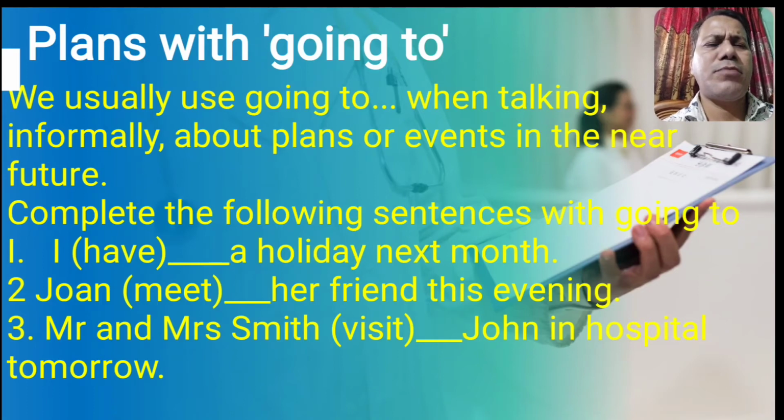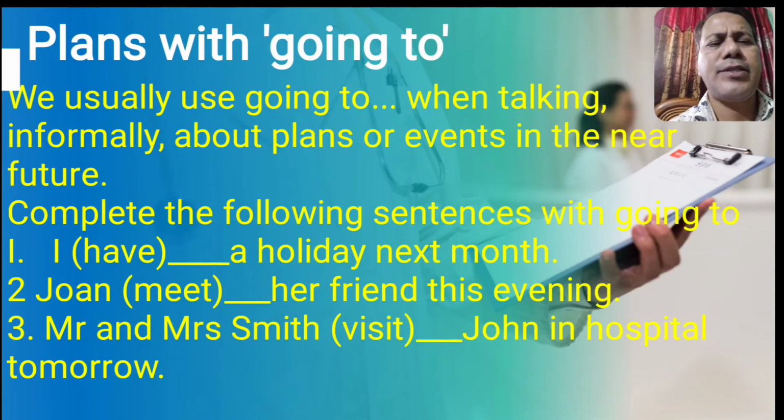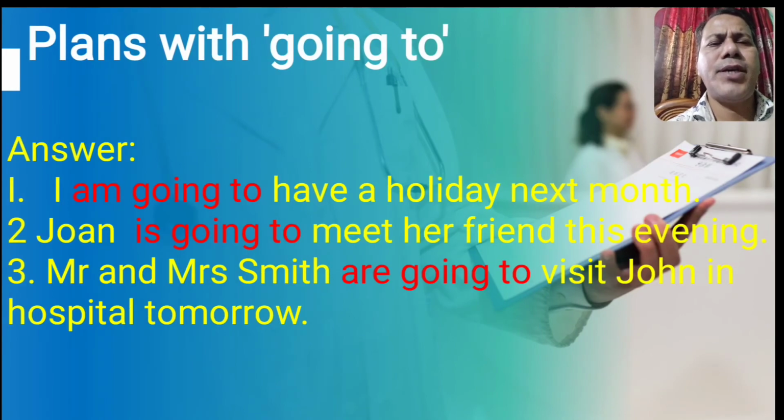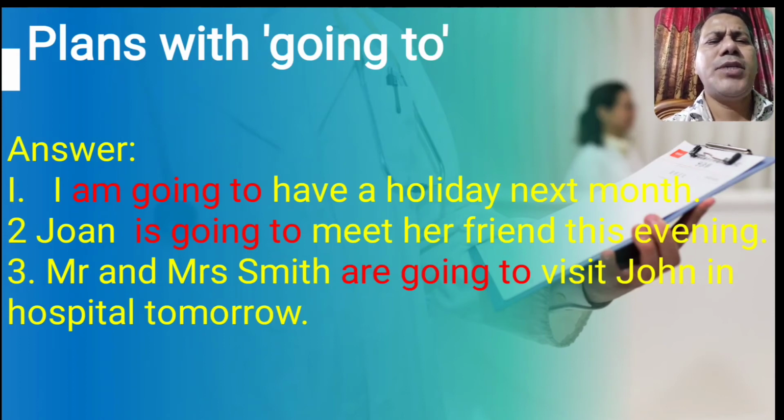Mr. and Mrs. Smith dash visit John in hospital tomorrow. So can you complete the following sentence? Okay, let's see the answer. You can say I am going to have a holiday next month. Joan is going to meet her friend this evening. Mr. and Mrs. Smith are going to visit John in hospital tomorrow. So in this way we can use going to for expressing our plans.